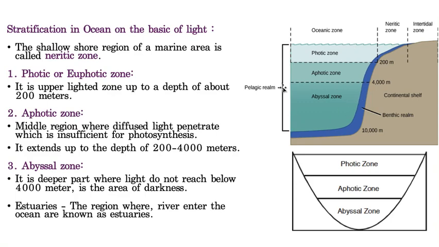Whereas here the main water body can be divided into the photic or euphotic zone, the next one is the aphotic zone, that means the light is absent, and then the abyssal zone. The photic or euphotic zone ranges till 200 meters. So from the top till a depth of 200 meters, you will consider this photic. From 200 to 4000 meters it is called aphotic, and the complete deeper region is called the abyssal zone. Here there is complete darkness, no sunlight at all. So these are various zones of the ocean.